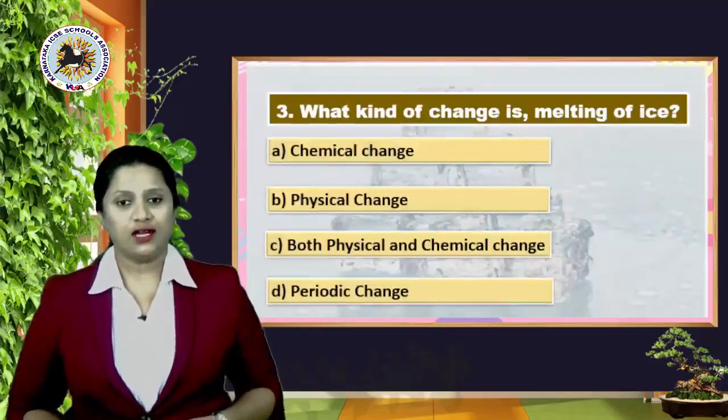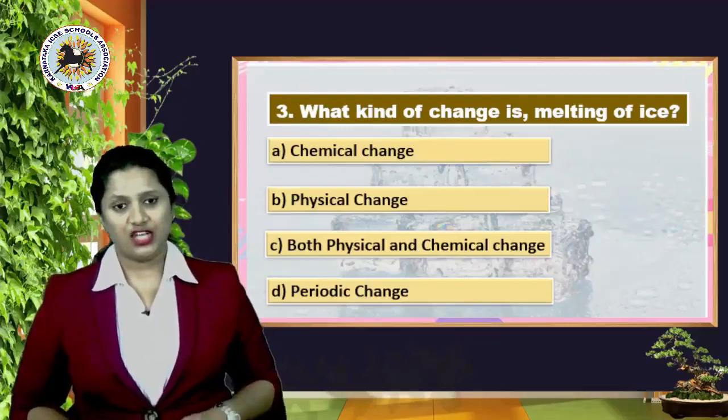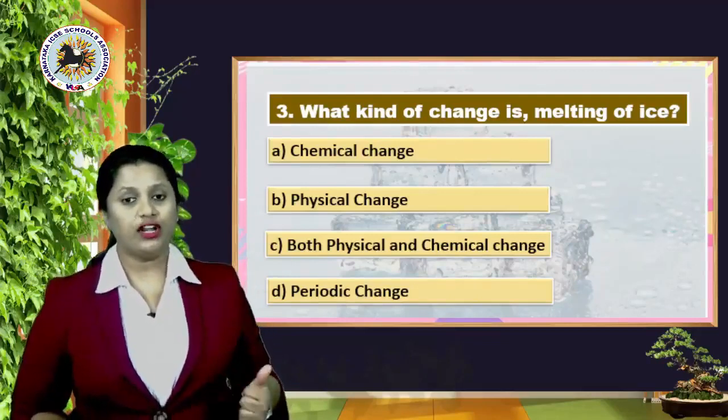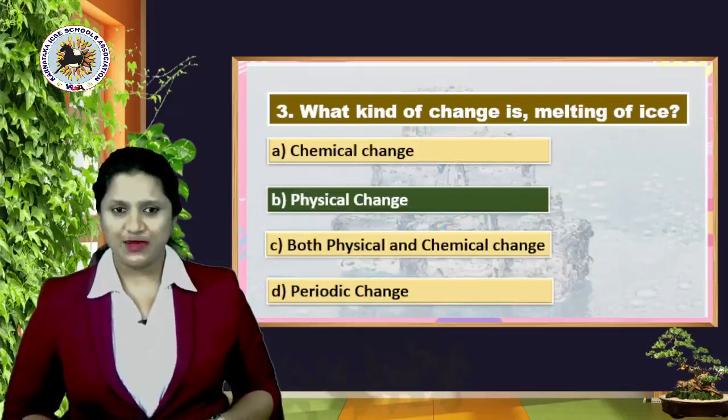Moving ahead to the third question: what kind of change is melting of ice? A, chemical change; B, physical change; C, both physical and chemical change; or D, periodic change. Right answer is yes, it's B, physical change.